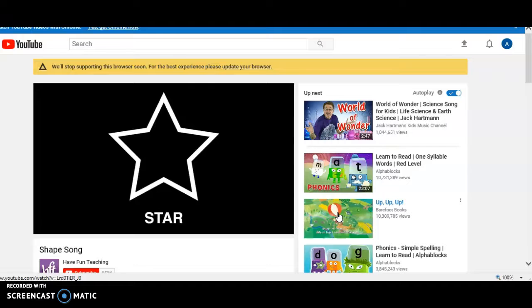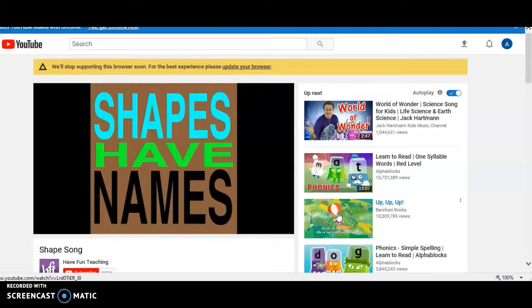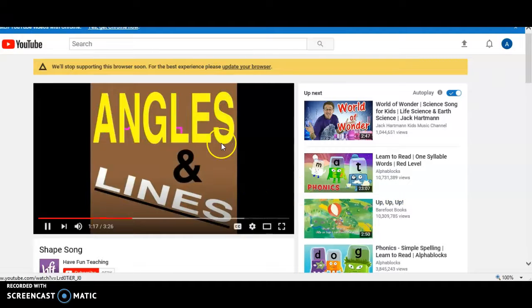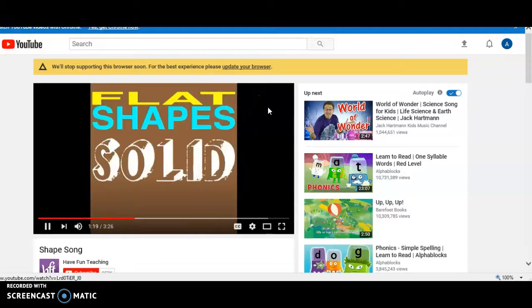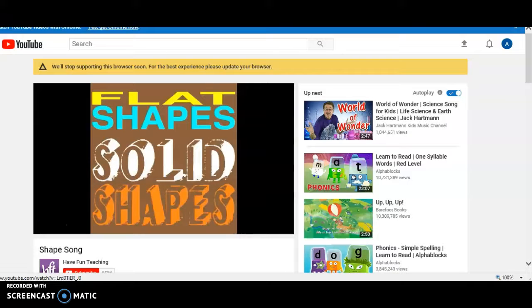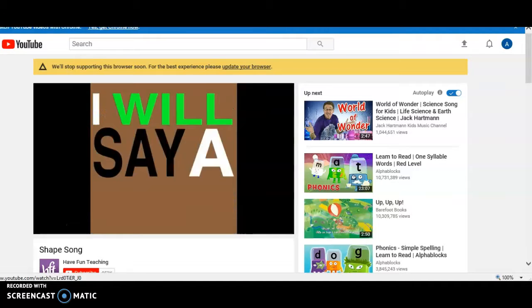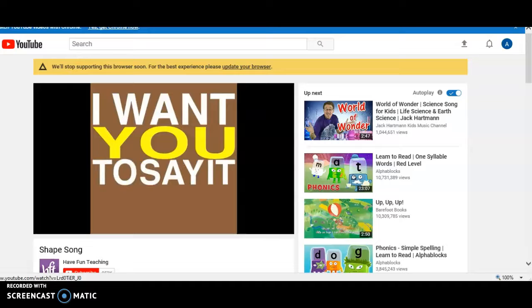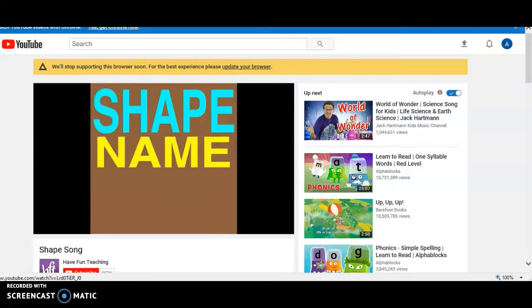Star. Let's sing it. Shapes have angles and lines. There are shapes, shapes all the time. Shape, name, game. That is what we like to do.